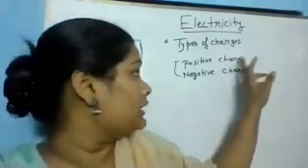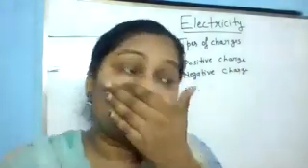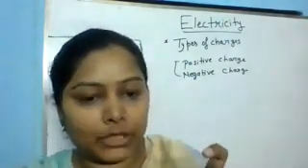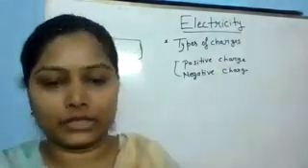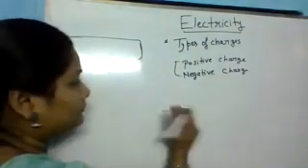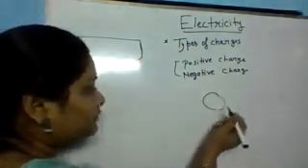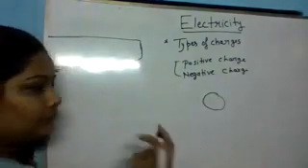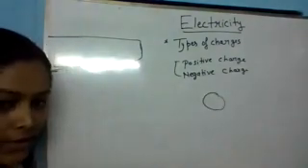Now let's see positive charge and negative charge. In simple matter, we have two kinds of charges. If I talk about a simple atom, normally an atom is a neutral body.